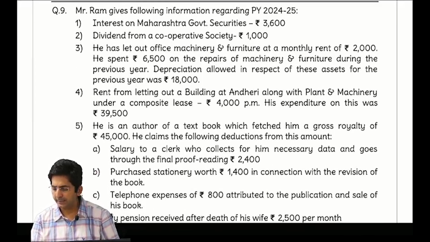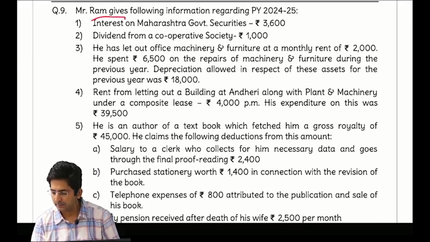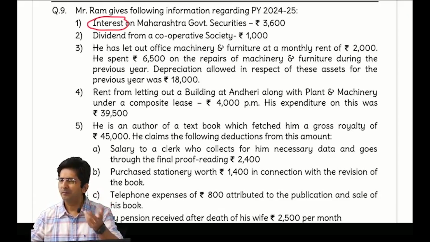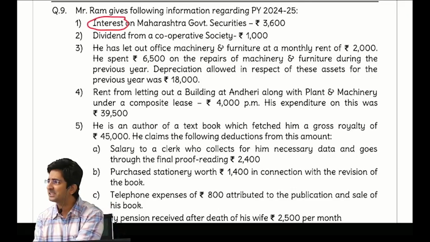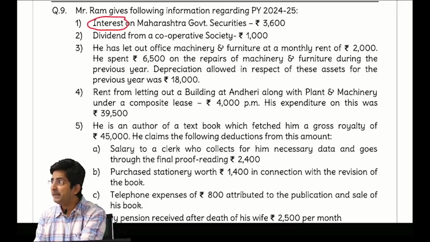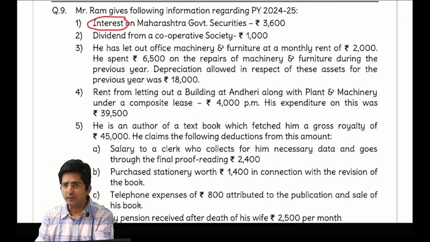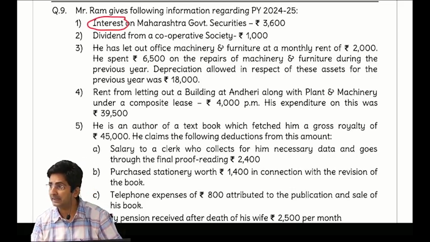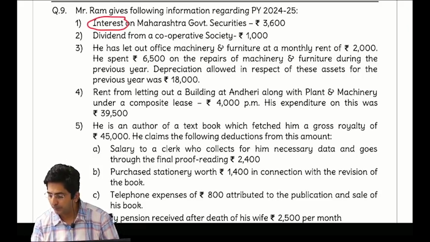Read in question 9, first point. Do one thing, circle interest. You know why I am asking you to circle interest? Because many times you start thinking Maharashtra government security, what to do. But forget that, see interest. Interest means GPS. If it is not in GPS, taxable. And this is not in GPS, taxable, 3,600. Then dividend from cooperative society, dividend, taxable.